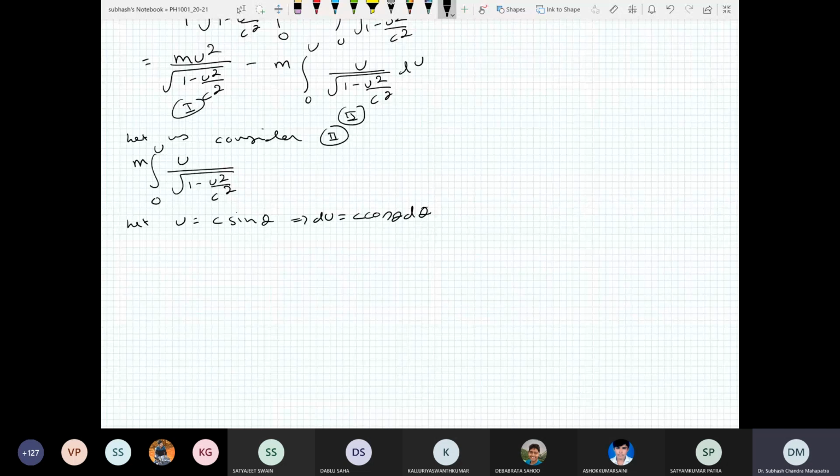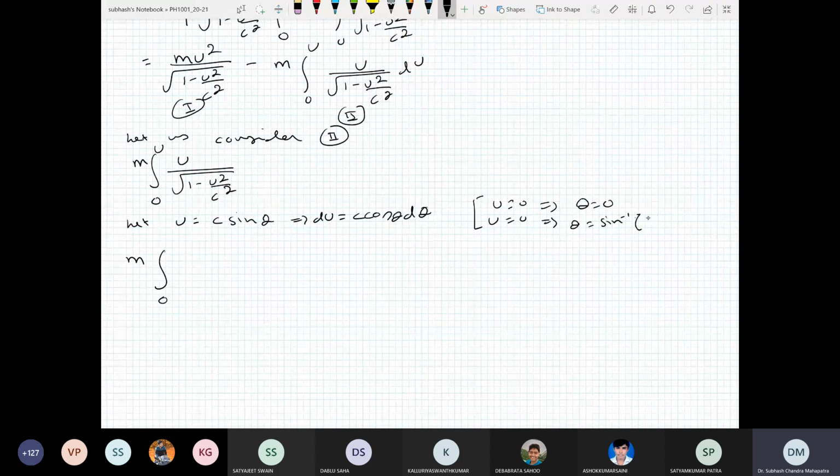Substituting, it becomes m. When u is 0, theta is 0, and when u is equal to u, theta is equal to sine inverse u by c. So the upper limit becomes sine inverse u by c.